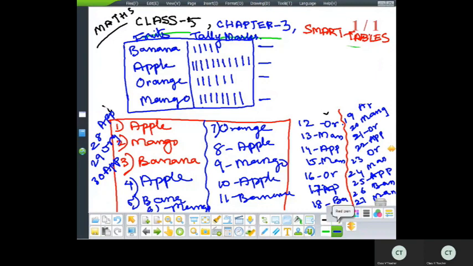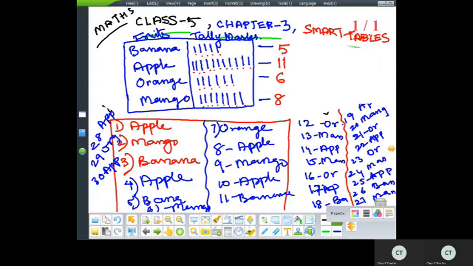1, 1, 2, 3, 4, 5, 6, 7, 8. 1, 2, 3, 4, 5, 6. 1, 2, 3, 4, 5, 6, 7, 8, 9, 10, 11. 1, 2, 3, 4, 5.